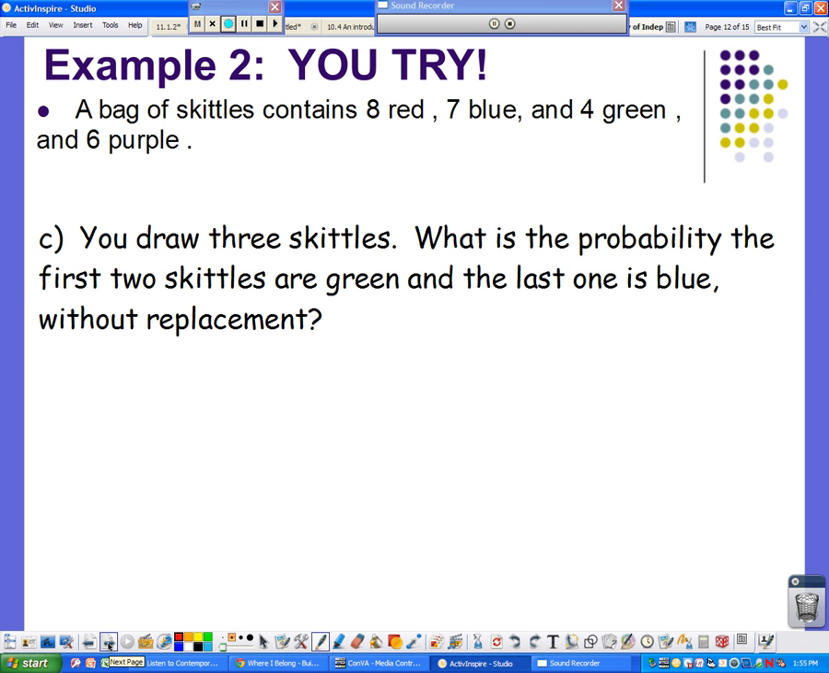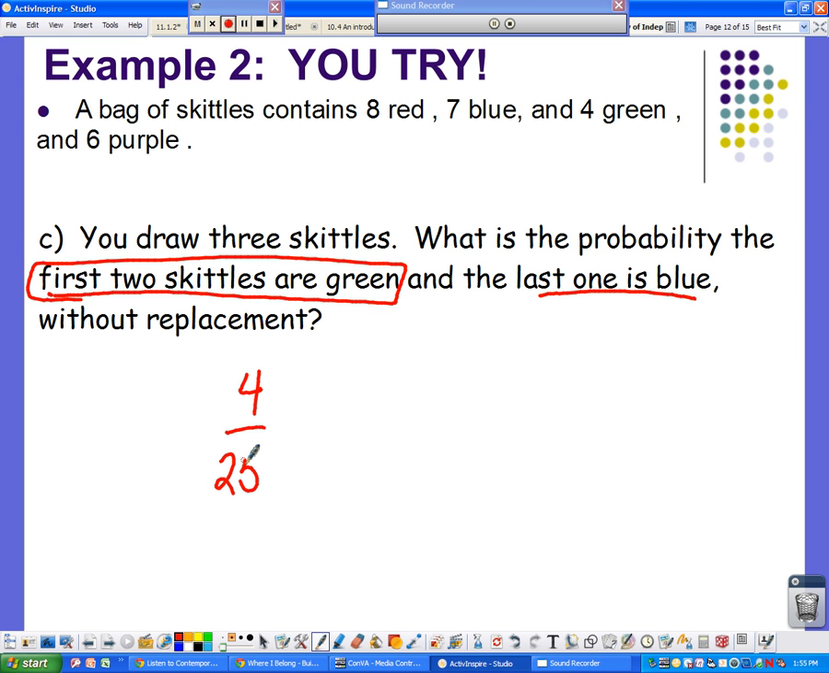C is the same scenario, but this time we're actually going to have 3 draws. A bag of Skittles, or we're going to draw 3 Skittles. The probability that the first 2 Skittles are green and the last one is blue, without replacement, which means we're not going to put the Skittles back in there. So first 2 Skittles are green, so I have a 4 out of 25 chance of getting that green one. I'm going to multiply because there's no or in there. Actually, this one has the word and in it.